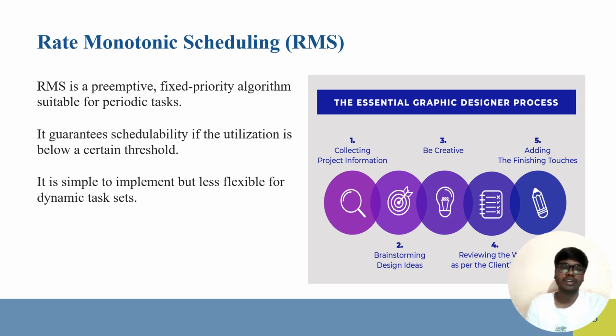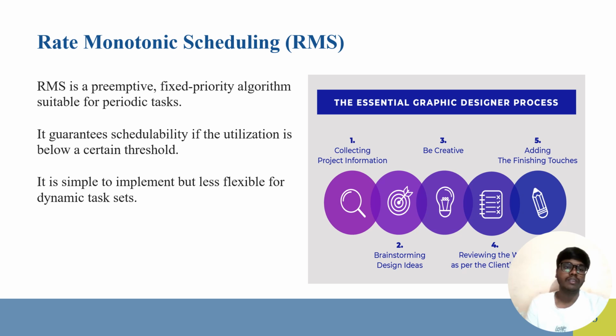Now we discuss the scheduling algorithms. First, rate monotonic scheduling, also known as RMS. RMS is a preemptive fixed priority algorithm suitable for periodic tasks, which guarantees schedulability if the utilization is below a certain threshold. It is simple to implement but less flexible for dynamic task sets.